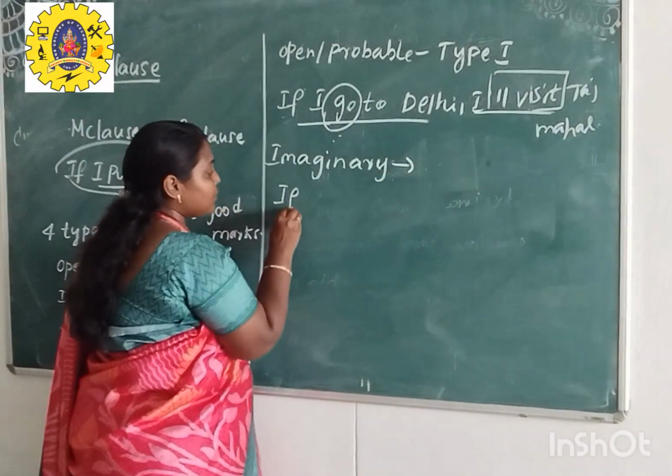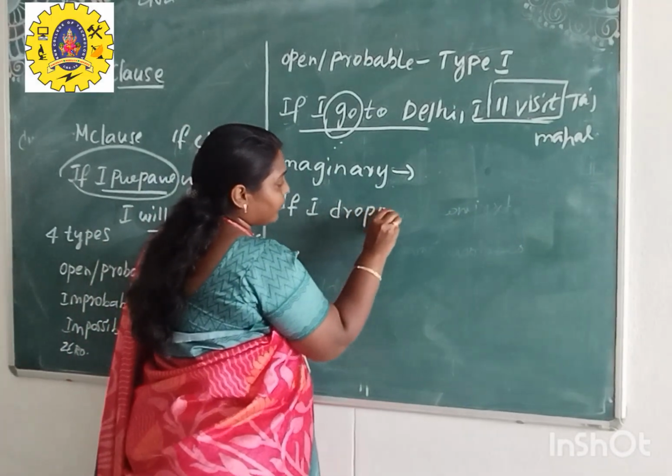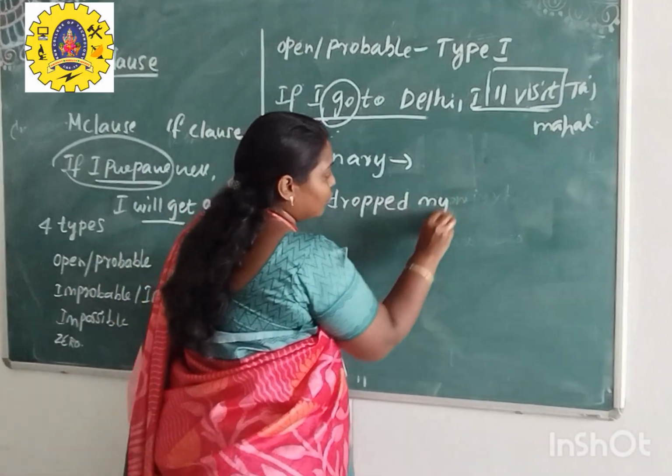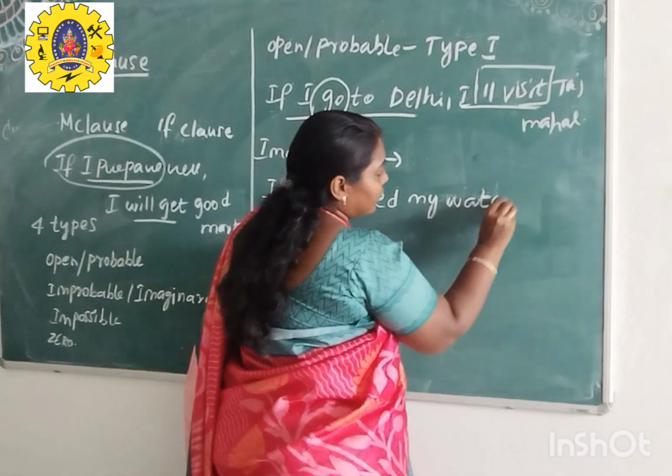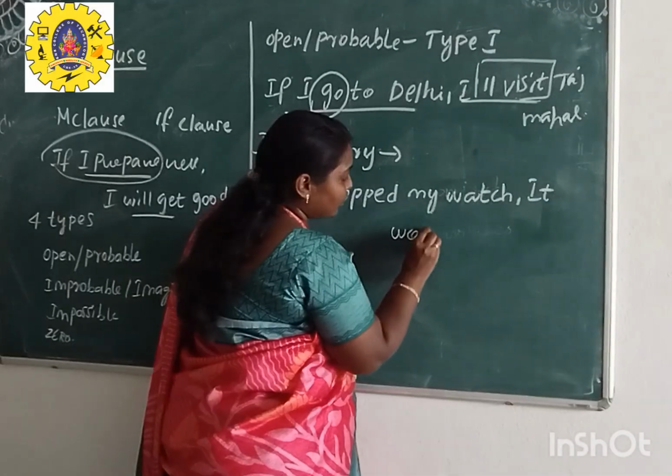So I am writing the same sentence here. If I dropped my watch, it would. Here we have to use the would form.